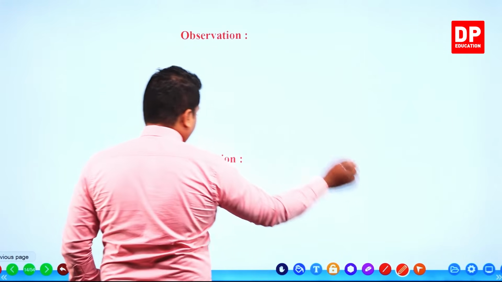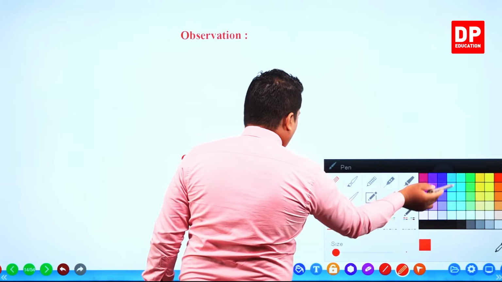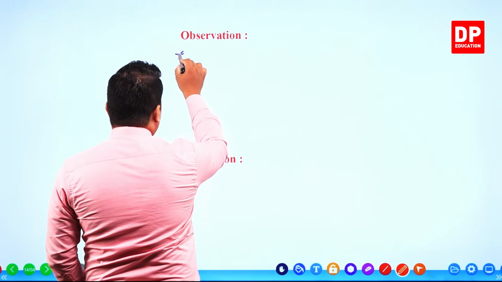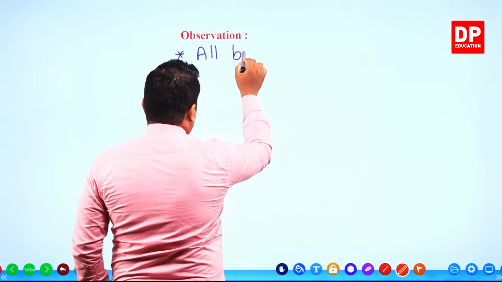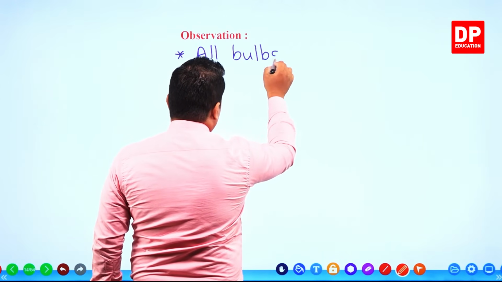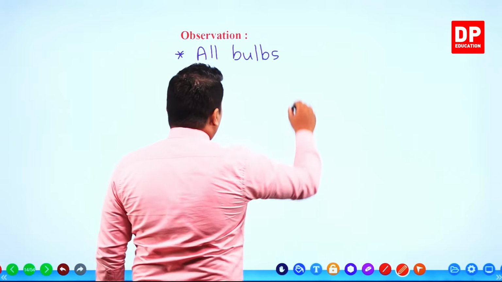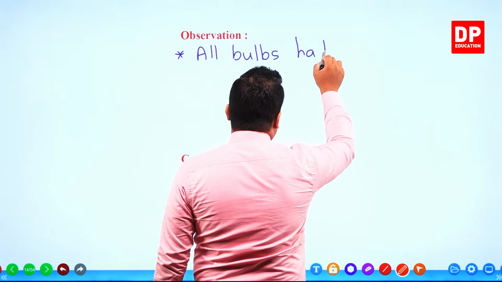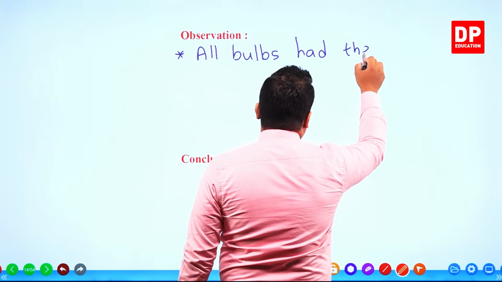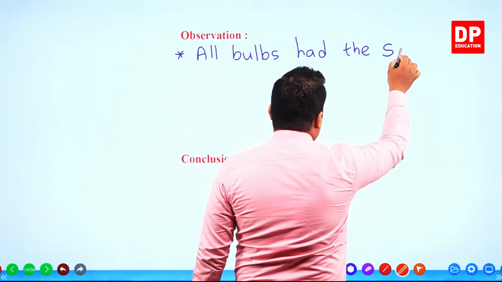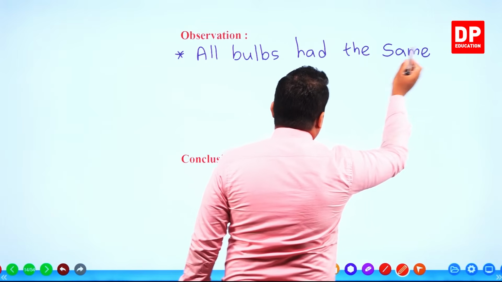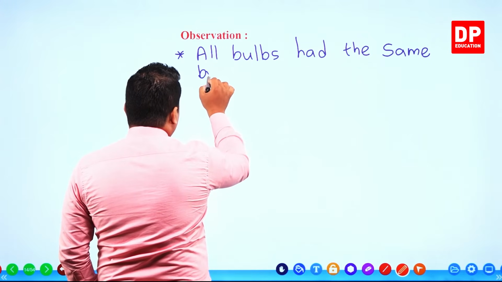So we can say it like this. Observation is quite simple. What is that? All bulbs had the same brightness.